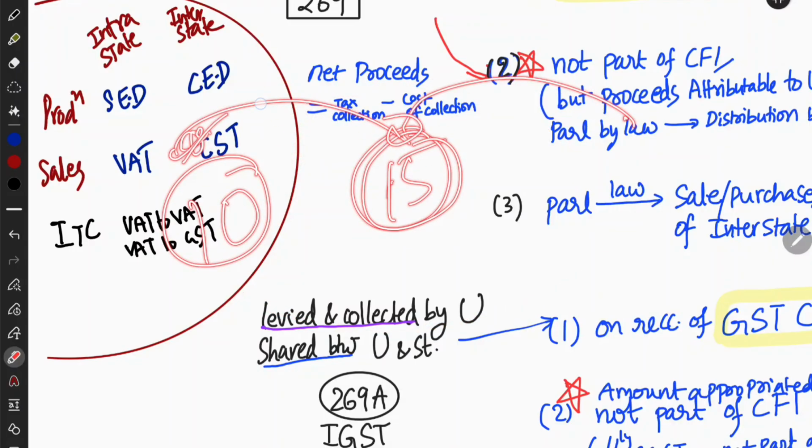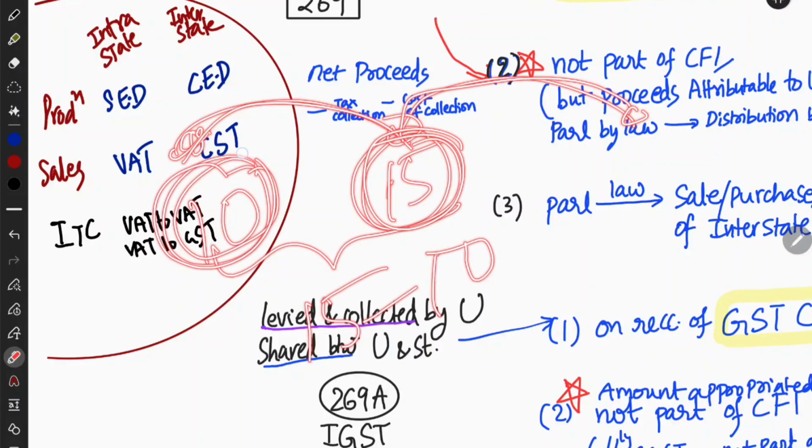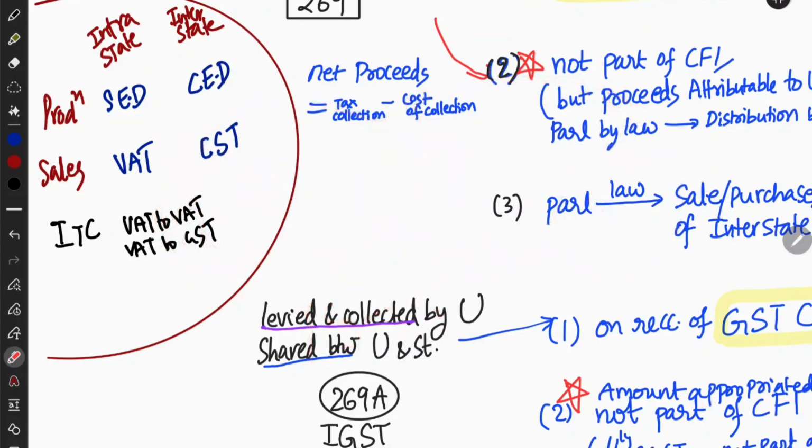Now, if it is within the state only, then of course the state government is going to say, okay, fine, I'm going to give you a credit because you have already paid VAT here. You need not pay additional here. Therefore, it will say 15 minus 10. You can only pay 5. Okay, that is what a state can say to the sellers. VAT to VAT it is there, but what if it is VAT to GST?